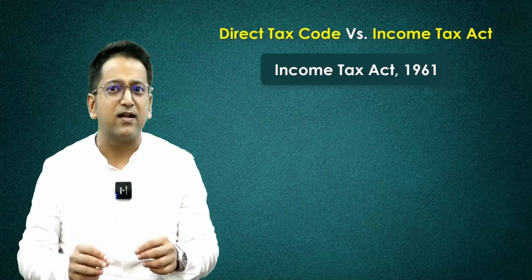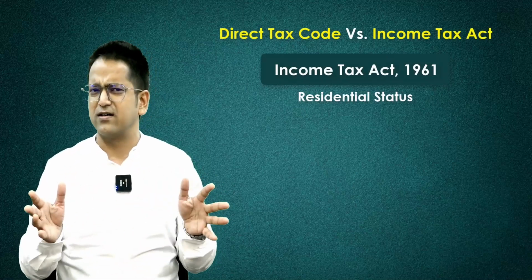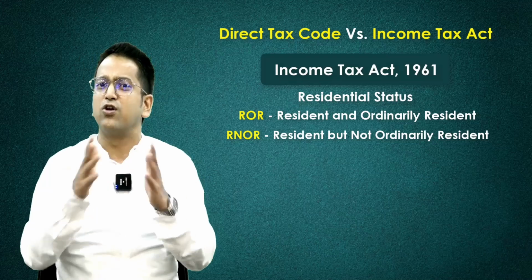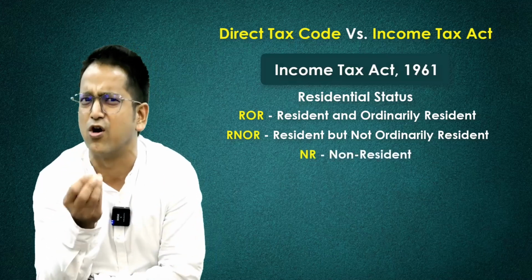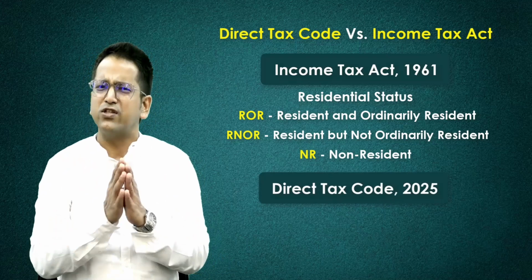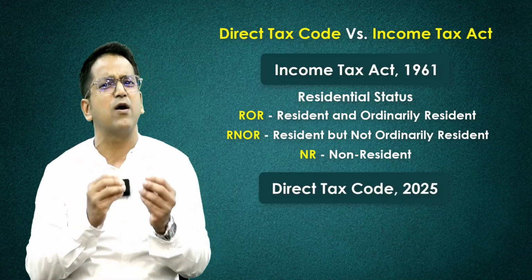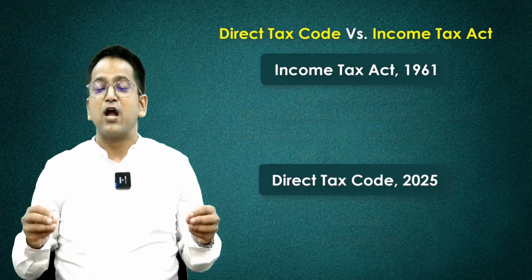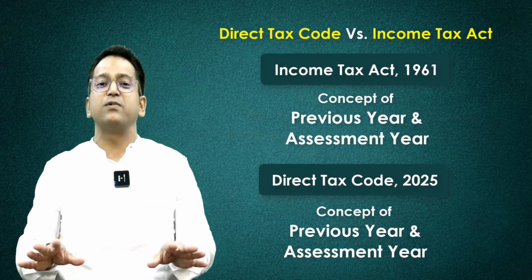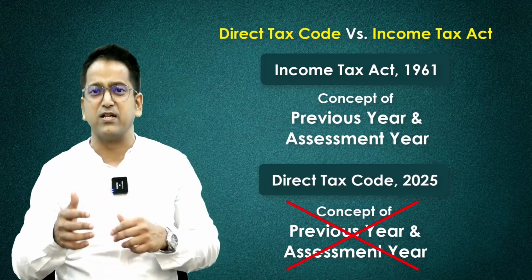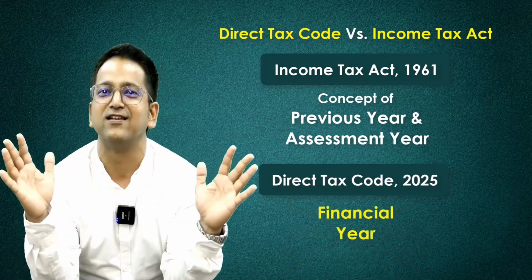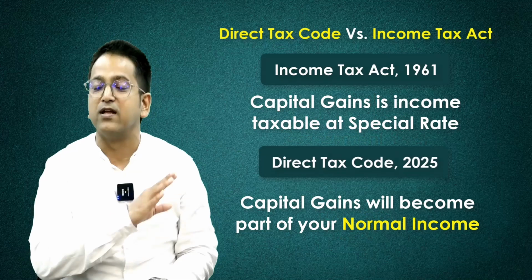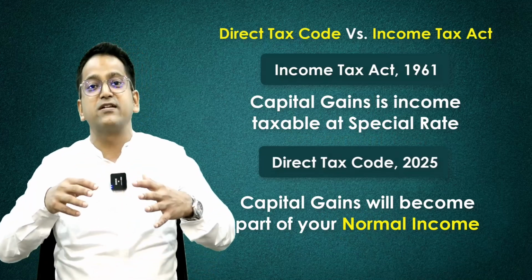So, as per the Income Tax Act, what was your residential status? ROR meaning resident and ordinarily resident, RNOR meaning resident but not ordinarily resident, or NR which is non-resident. But under the Direct Tax Code, you can only be classified as either a resident or a non-resident. Understood? And the most awesome thing, the concept of previous year and assessment year will be removed. Now there won't be anything like that. It would be only one financial year. Probably your capital gain will become a part of your normal income. And if that happens, then obviously the tax rate will be higher, right?